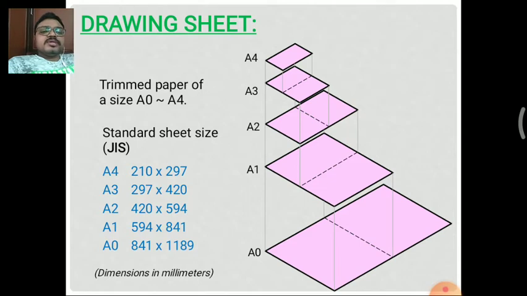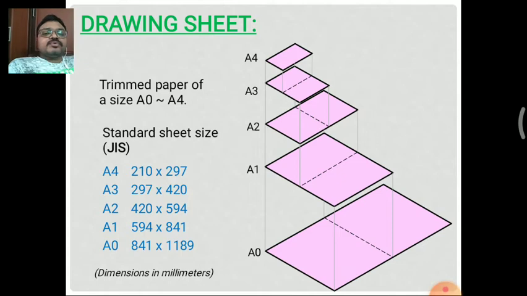Next, coming to the A1 sheet, that is half of the A0 sheet. You can see in the diagram also that the A1 sheet is half of the A0. The size of the A1 sheet is 594 by 841, that is, the height of the sheet is 594 and the width is 841.